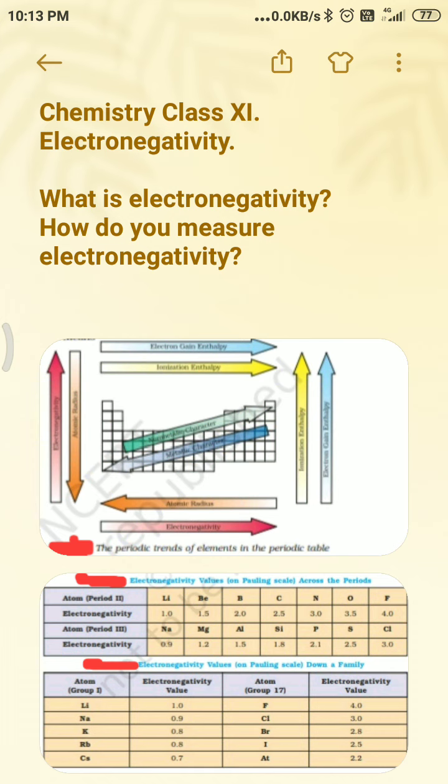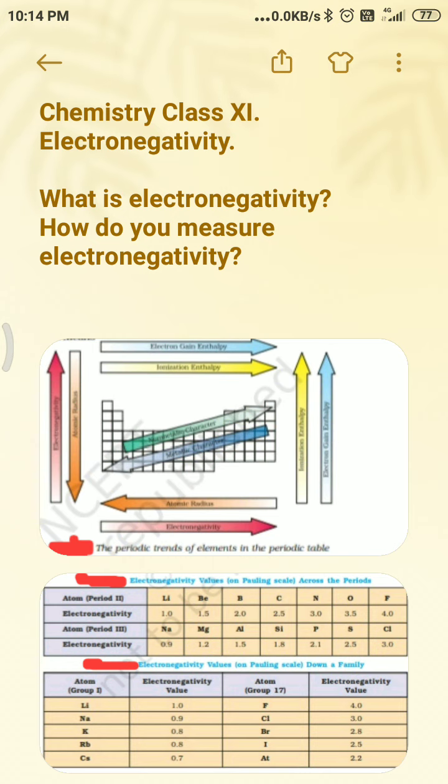First we'll try to understand what electronegativity is. Electronegativity is a qualitative measure of the ability of an atom in a chemical compound to attract shared electrons to itself.